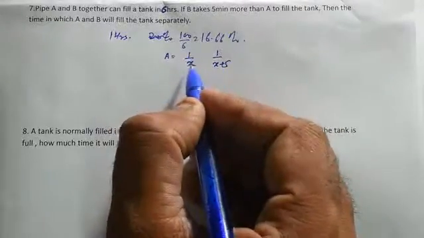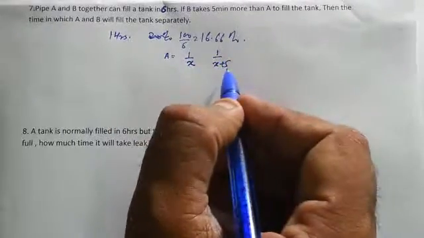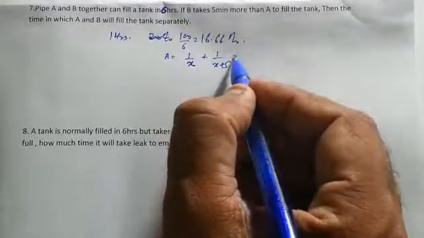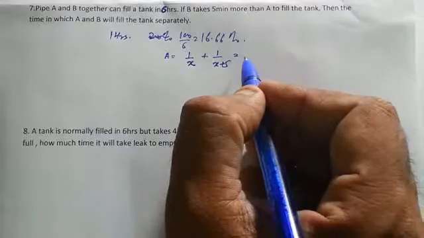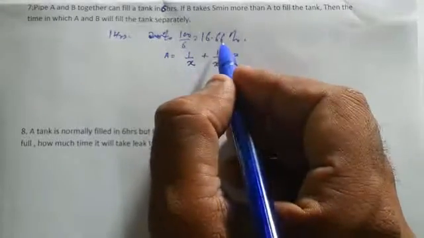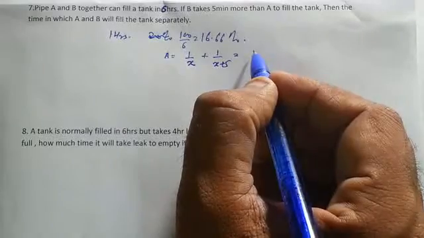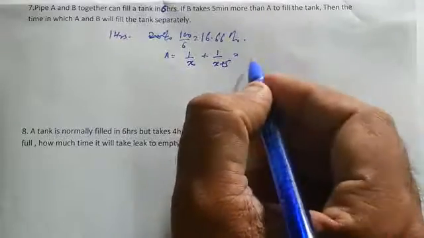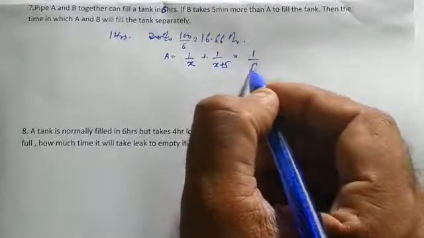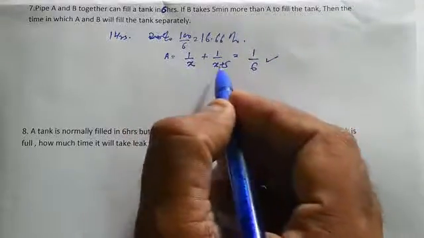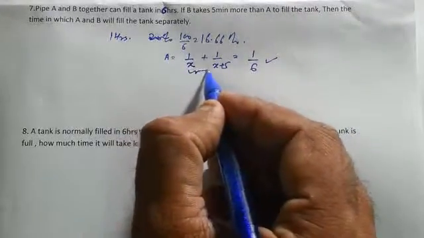If A takes X minutes, B takes 5 minutes more. So that means the equation will now become 1 upon X plus 1 upon X plus 5 is equal to 1 upon 6, or in percentage, 16.66 upon 100. Okay. So this thing either we can solve or we can go through the options.